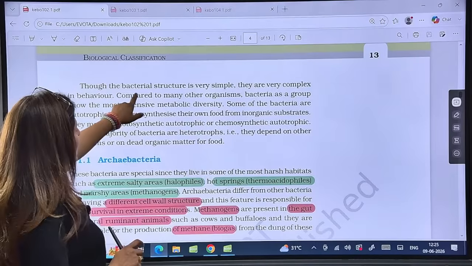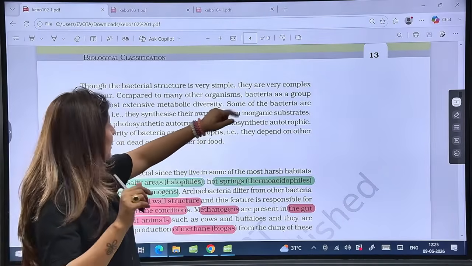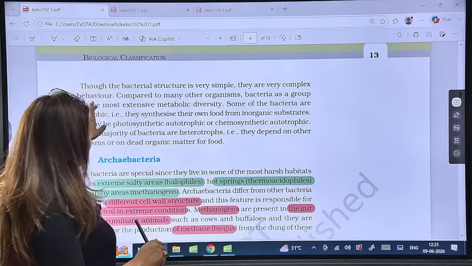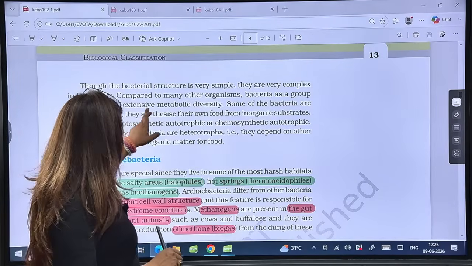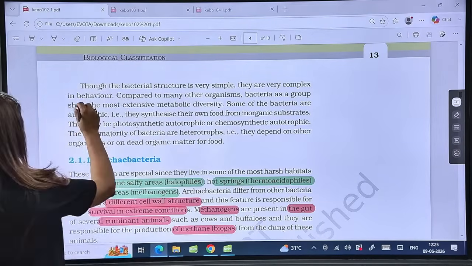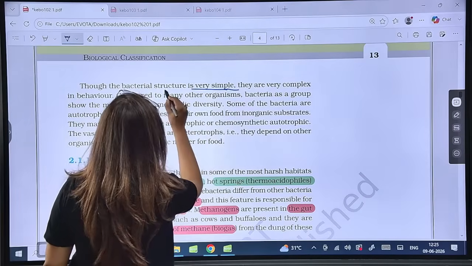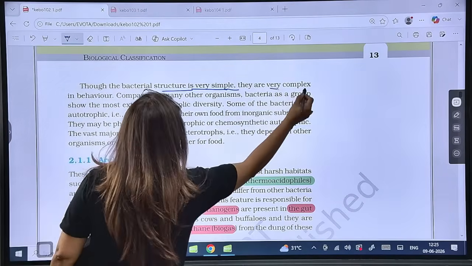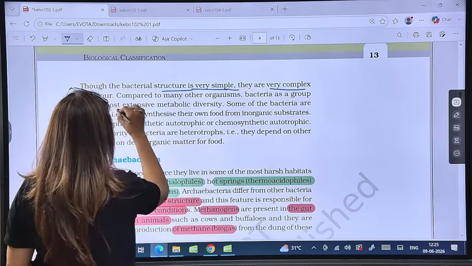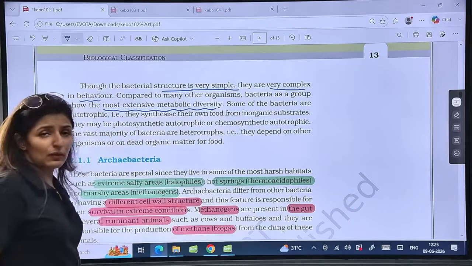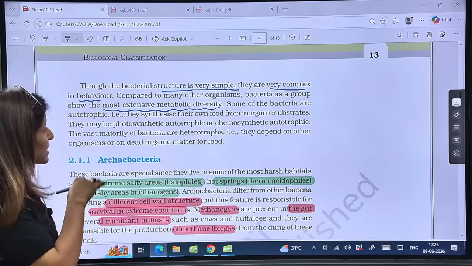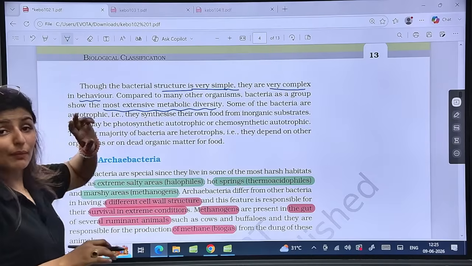It is written, bacterial structure is very simple, complex in behavior, and has the most extensive metabolic diversity. Please underline these lines. So it is very simple in structure, very complex in behavior and has the most extensive metabolic diversity. All these 3 statements are true for bacteria.